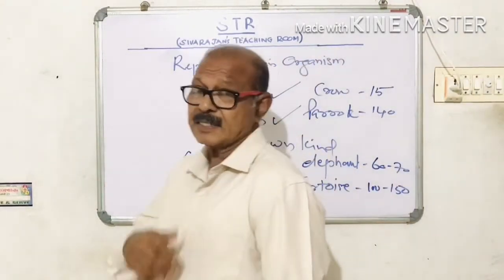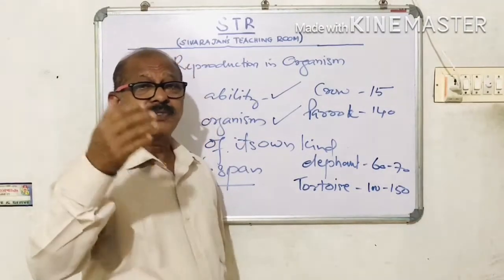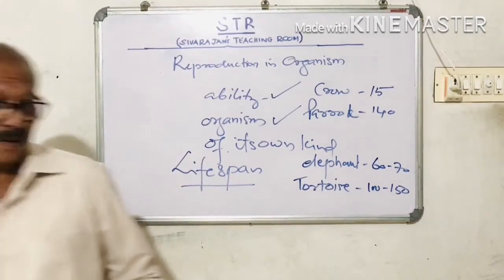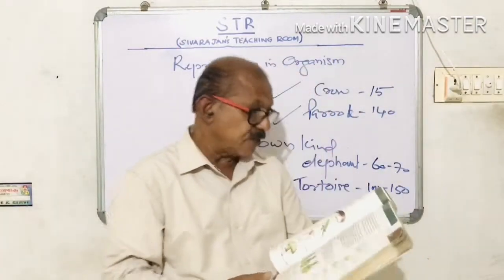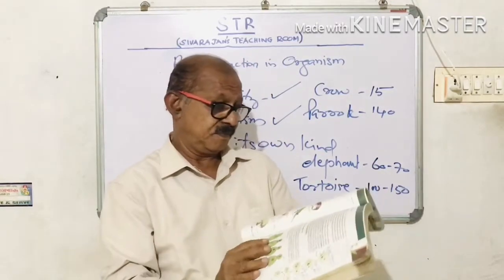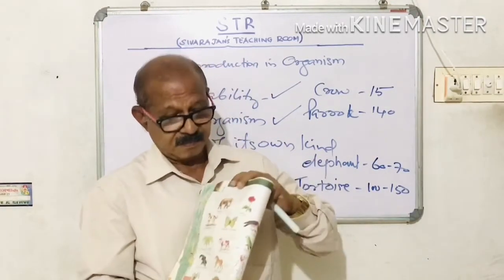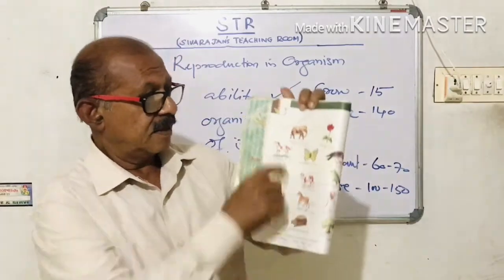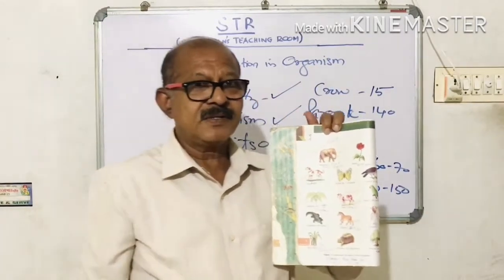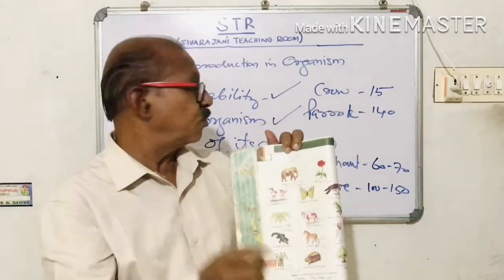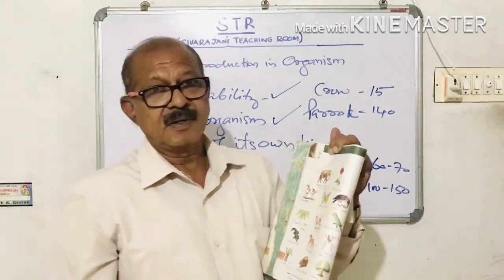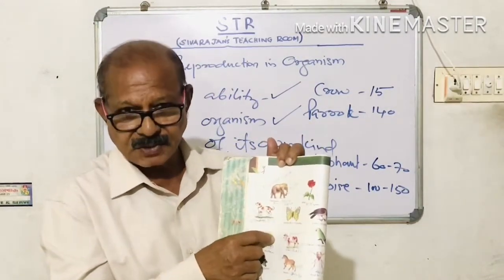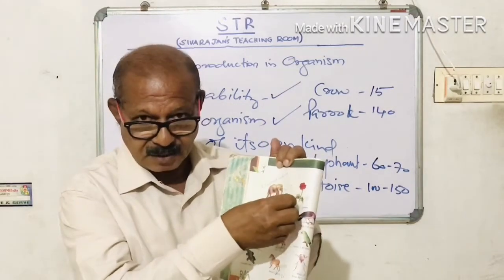Okay, then there is another thing. We have to study the lifespans of some organisms. See, in your textbook, on page number 4, some figures are given. This is the picture. Here, this is the elephant. Elephant can live for 60 to 70 years. Please take your textbook and make a note of these figures below the figures.